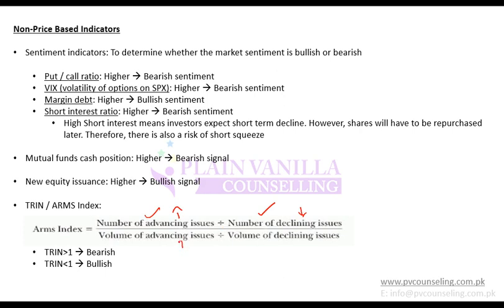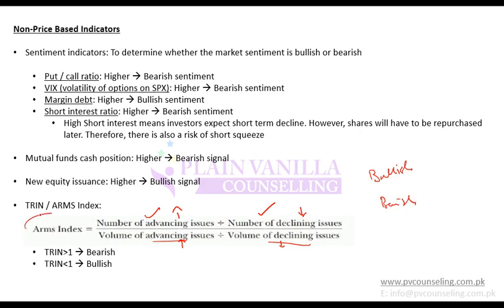So it is simply a ratio of advancing to declining issues. If the volume of advancing is higher compared to the volume of declining, that is a bullish trend, and if the volume of advancing is lower compared to the volume of declining, that is a bearish trend.